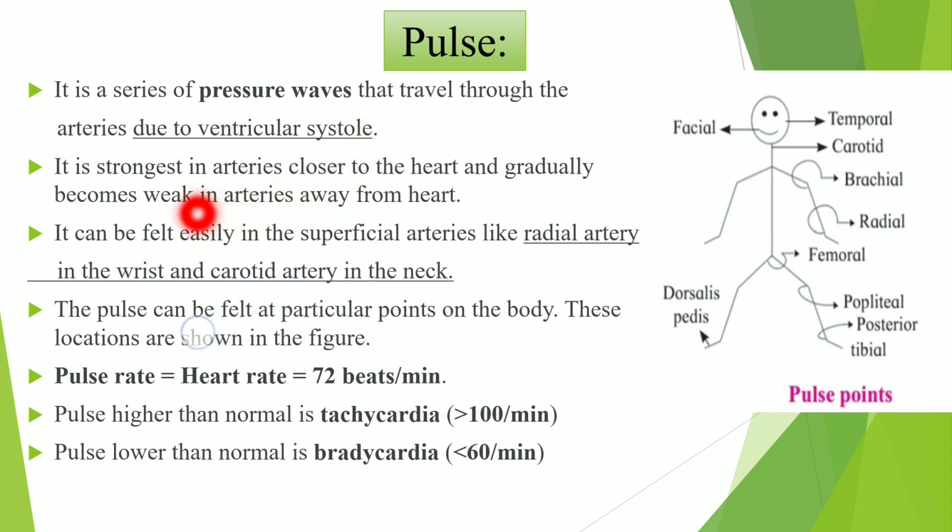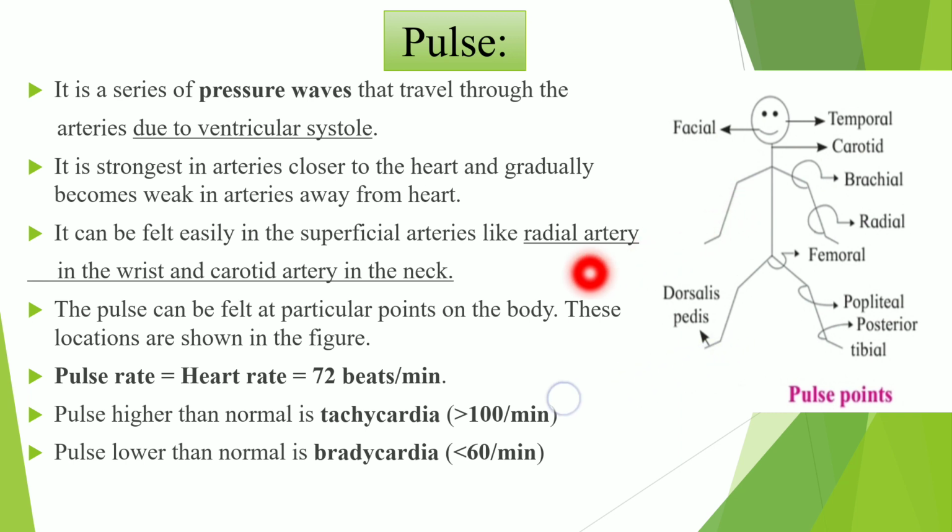It is strongest in arteries closer to the heart, and then gradually becomes weak in arteries away from the heart. So at the position of the heart, the artery shows the strongest pulse rate, and at the end it shows the slowest pulse rate.